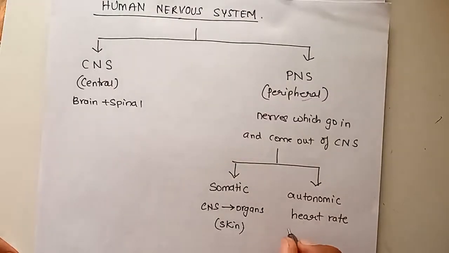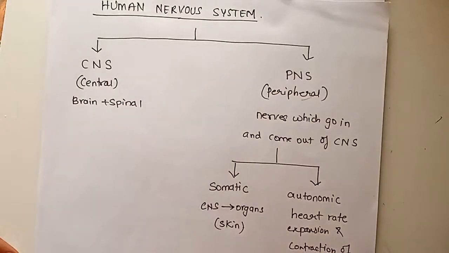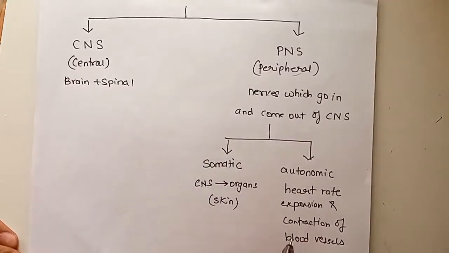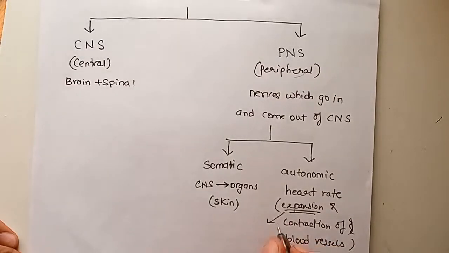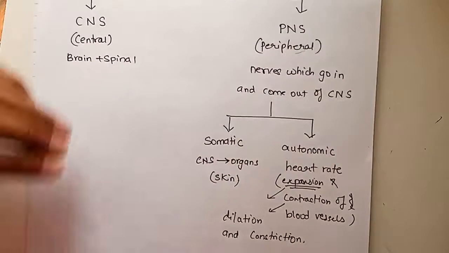Okay, your expansion and contraction of your blood vessels. Blood vessels means your arteries and veins which are there inside your body. Okay, expansion and contraction has a technical biological term, which is called dilation and constriction of blood vessels.